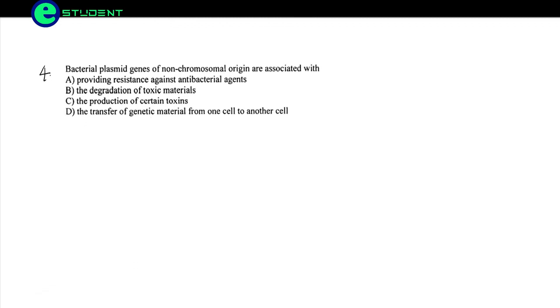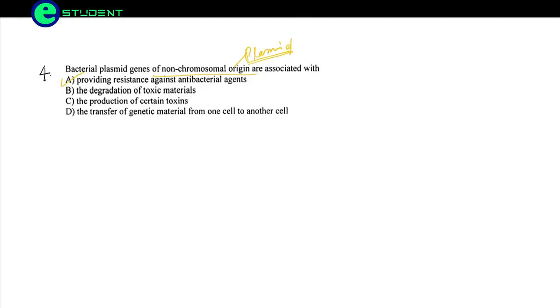Bacterial plasmid genes of non-chromosomal origin. What does non-chromosomal mean? That means plasmid. These are extra-chromosomal genetic material associated with providing resistance against antibacterial agents? Yes, this is absolutely true, because those plasmids contain resistance towards several antibiotics like tetracycline resistance, streptomycin resistance, etc. So this is the correct option.